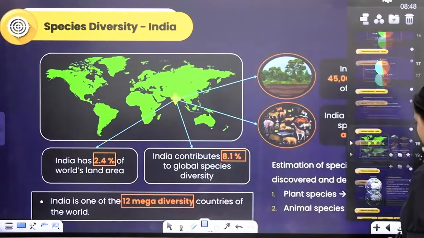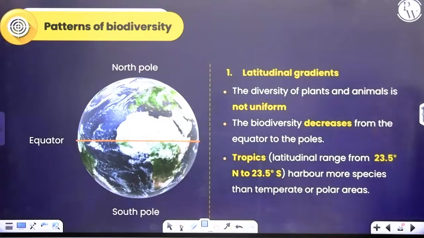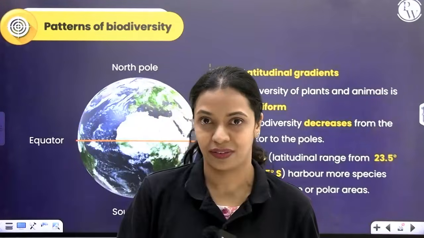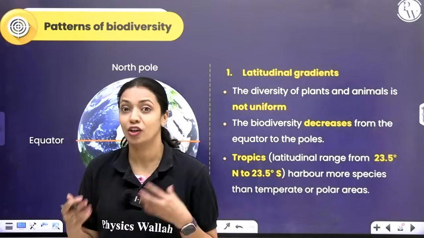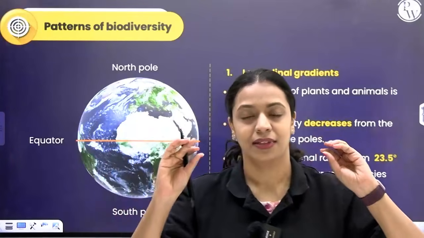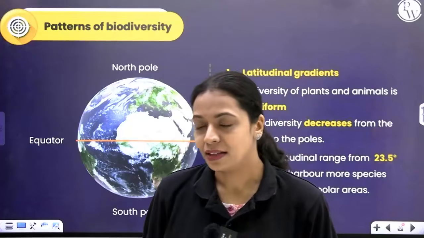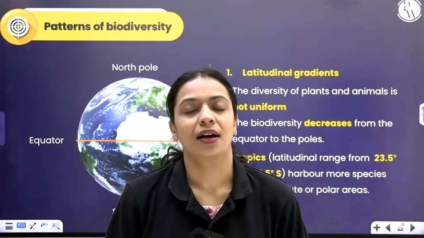Okay. Now let's understand patterns of biodiversity. I've been telling you that India is ecologically more diverse than Norway. What does that indicate? It indicates that ecological diversity is more in India compared to Norway, and ecological diversity is not uniform throughout the world. And species diversity is also not uniform throughout the world.